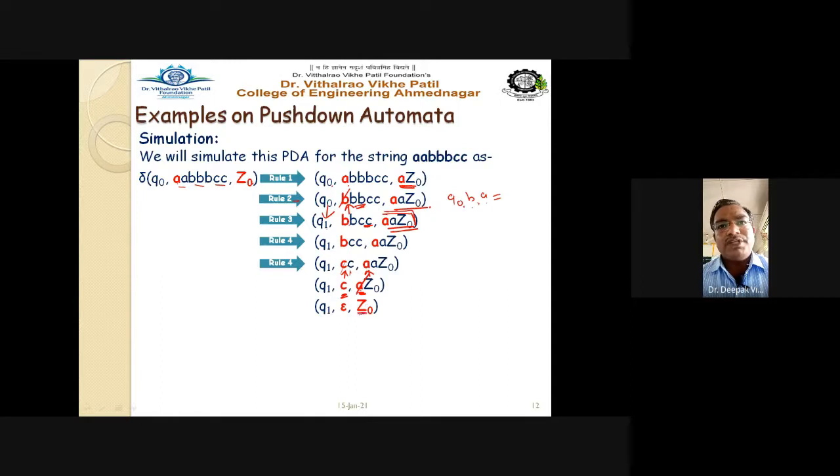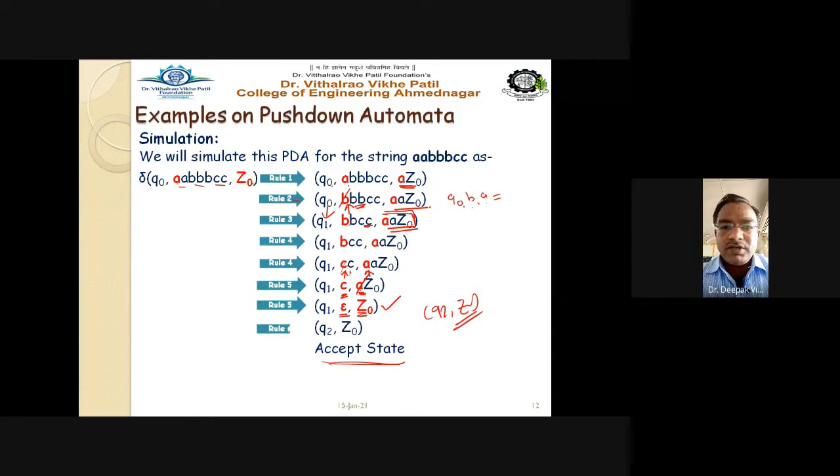So the stack becomes empty, no symbol in the stack, and the string also becomes empty, no symbol is left to read for the string. So we'll get here Q1, epsilon, Z0, that is nothing but Q2, Z0. That is the final state. Okay, so Q2, Z0 is nothing but our accept state. So we can conclude that yes, the string which we have shown here is being accepted by the automata. So we can say that yes, all the rules we have defined for the PDA are correctly defined.